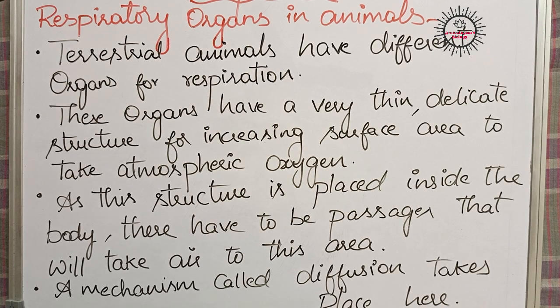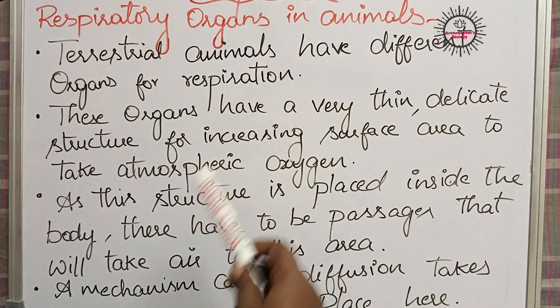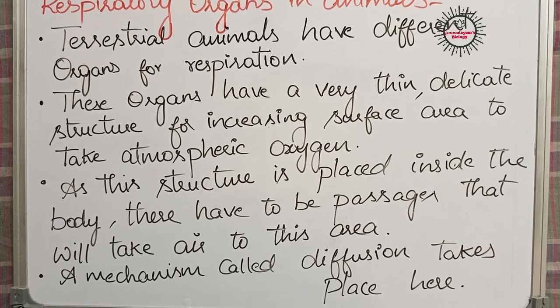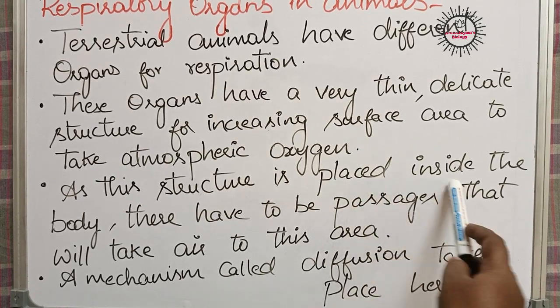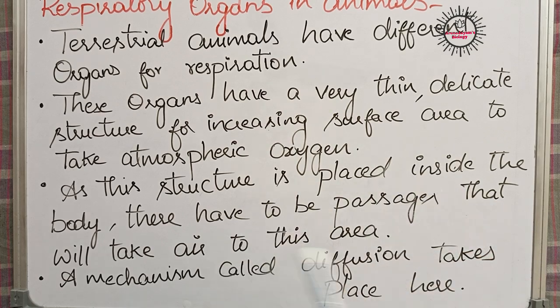They take as much oxygen from the atmosphere into their body as possible by using this structure. Since it is very delicate, it is placed deep inside the body for protection.